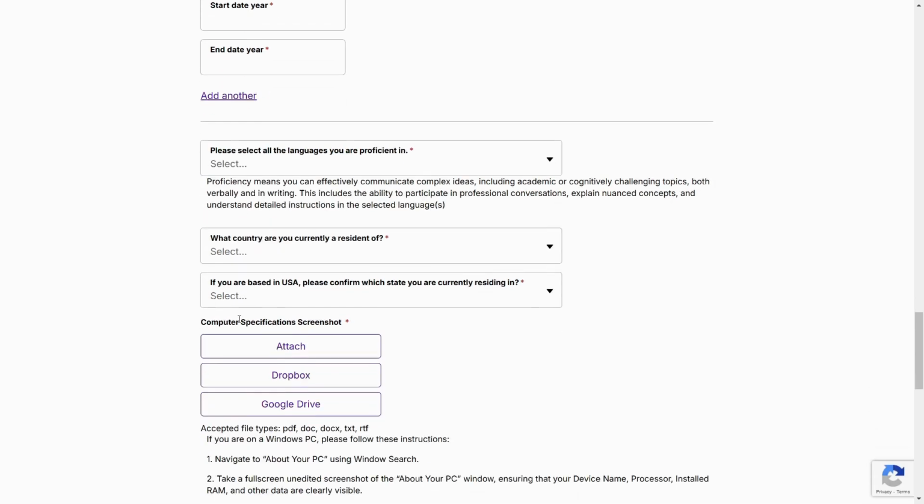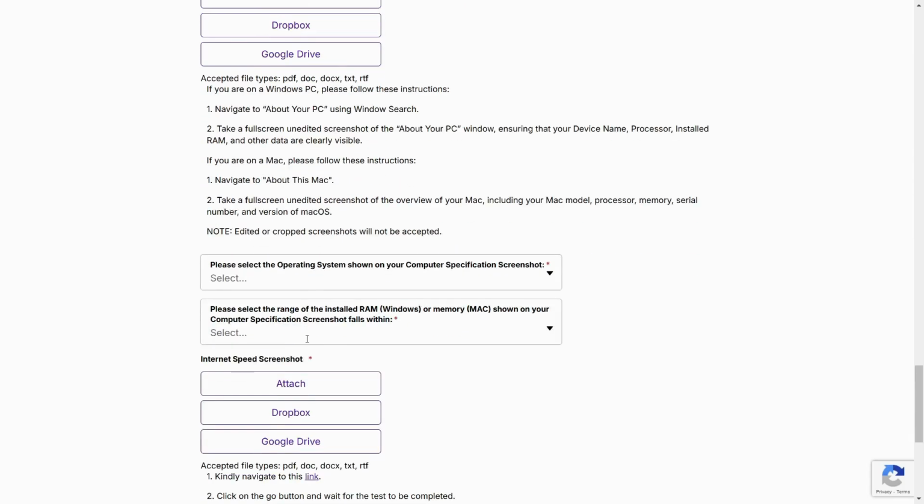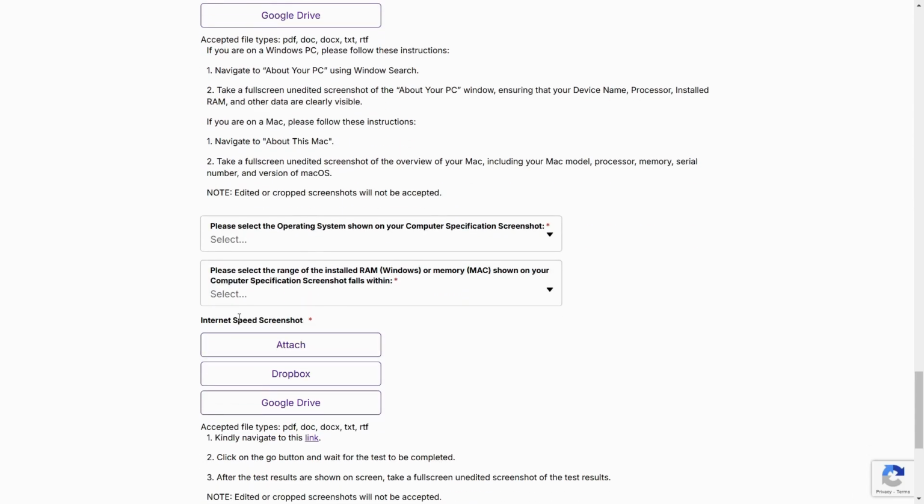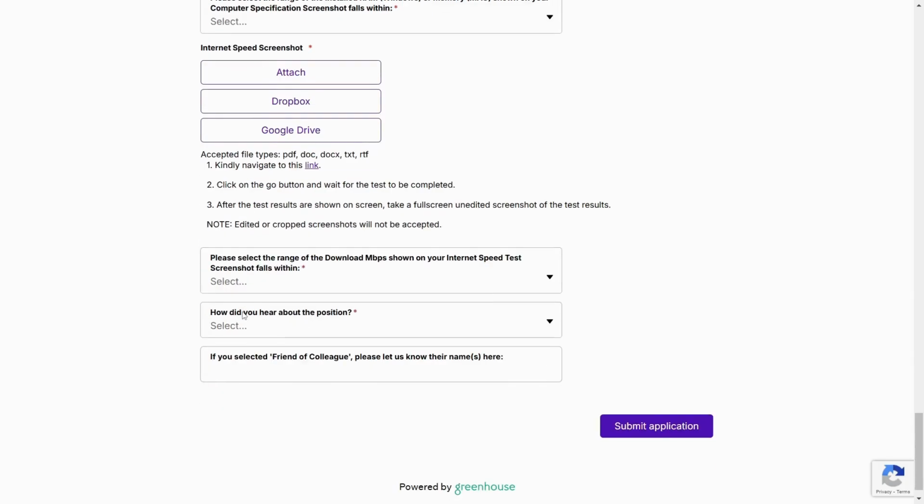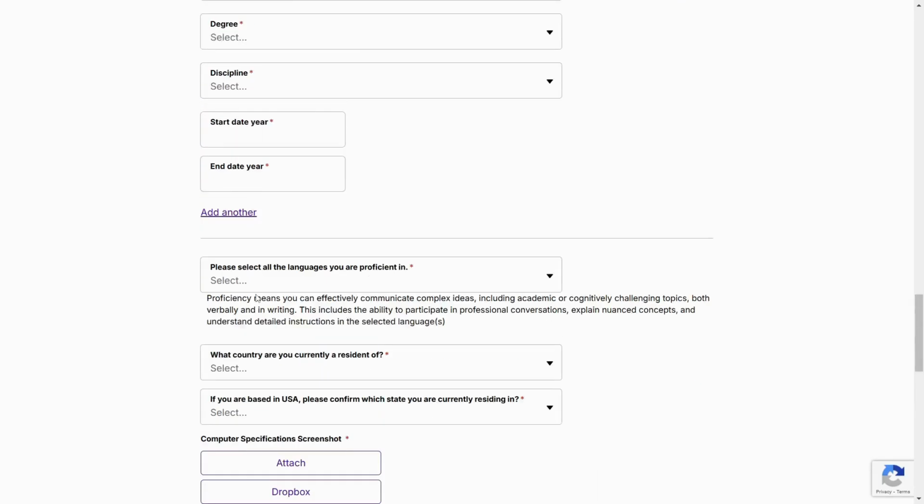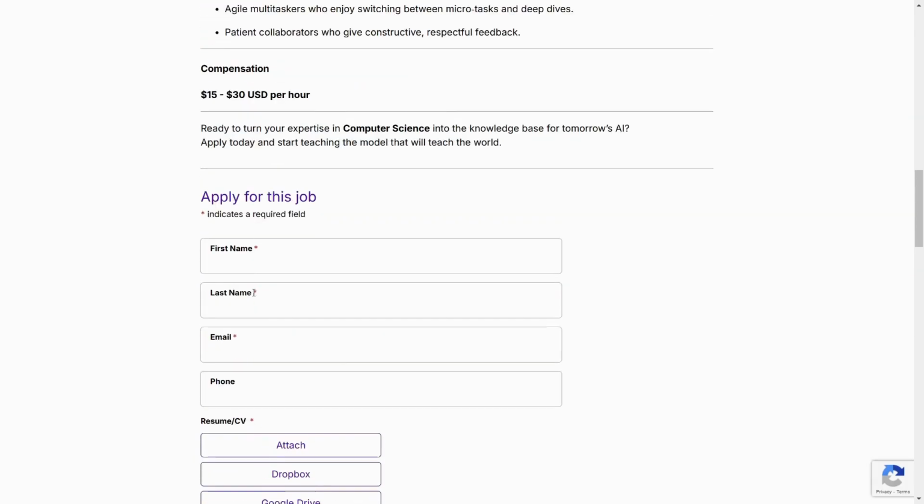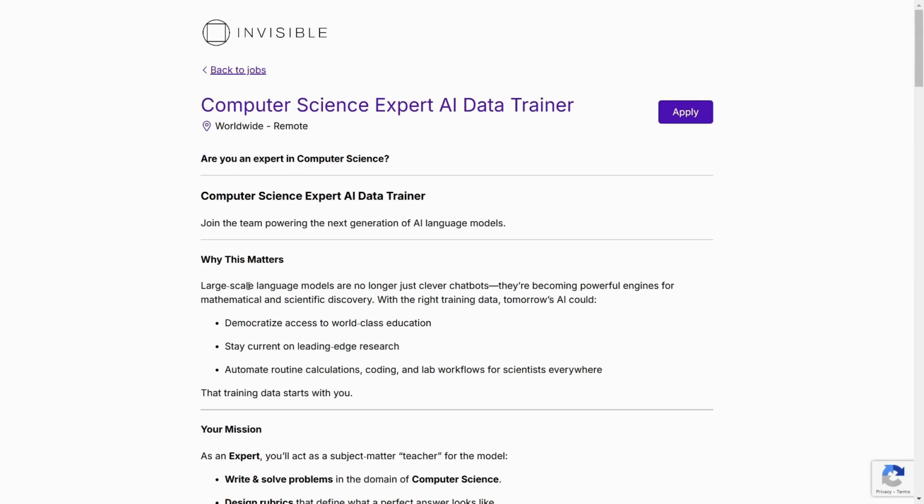And then they need a computer specification screenshot, and then the other thing is they will need an internet speed screenshot, okay? For this one to work, you need to have at least an internet speed of 20 Mbps and above, okay? And then, okay, I'll guide you on everything before we submit the application, okay? So first of all, let's go back to the top, and then we need to create first our CV.